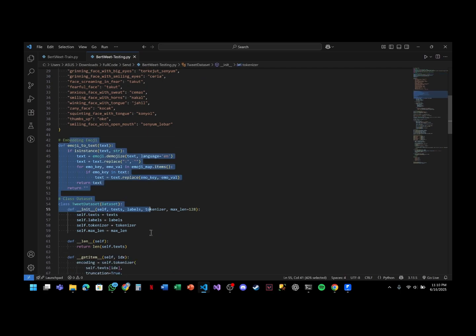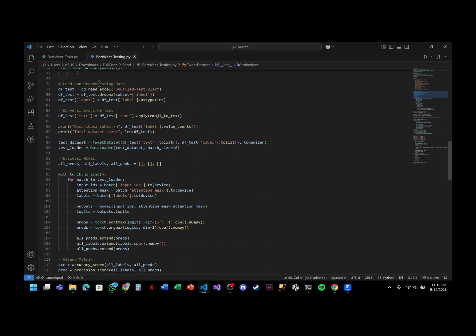We will measure all of it using the same metrics from the training, including accuracy, precision, recall, F1 score, specificity, ROC, AUC, and loss.